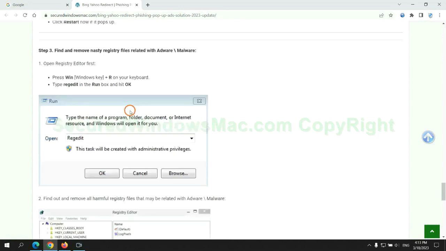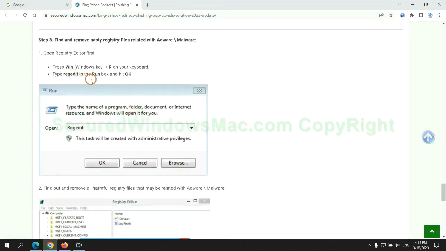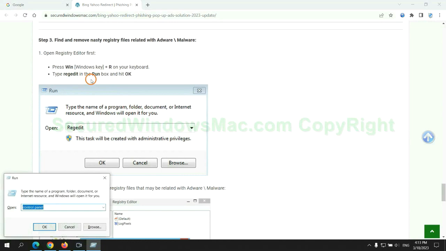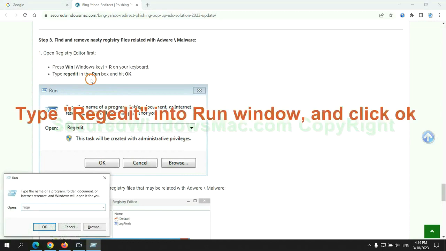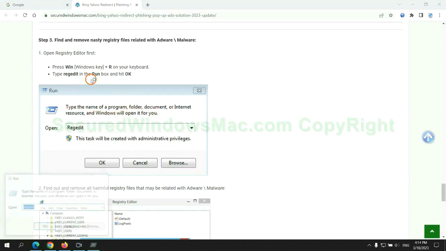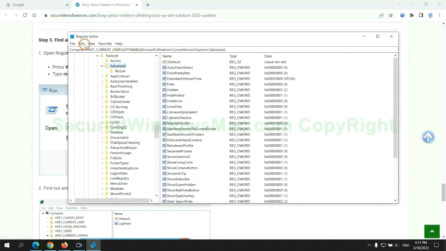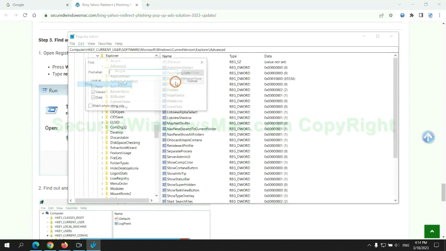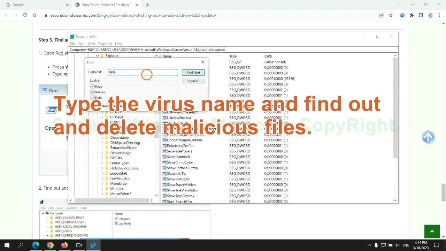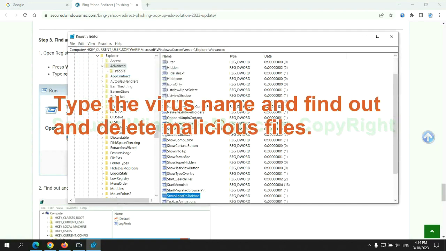Next, we need to remove nasty registry files. Type regedit into Run window, and click OK. Type the virus name and find out and delete malicious files.